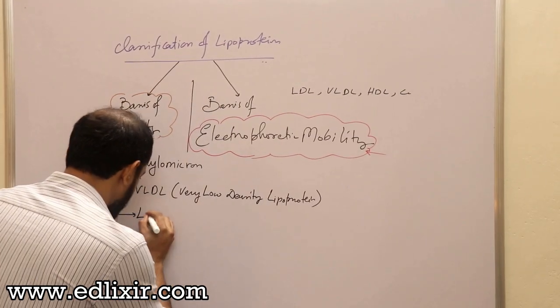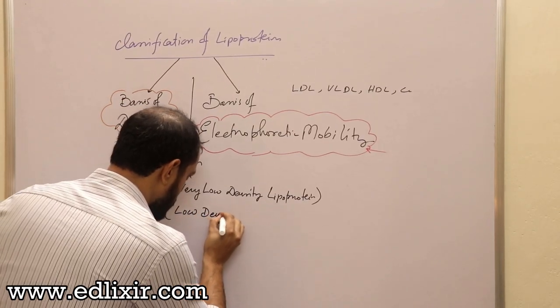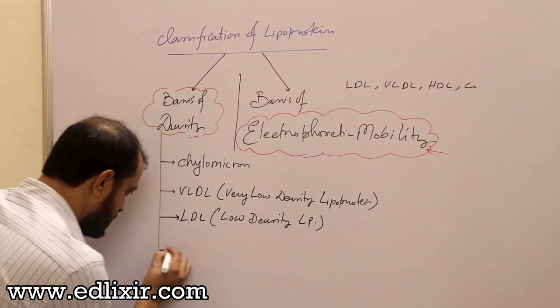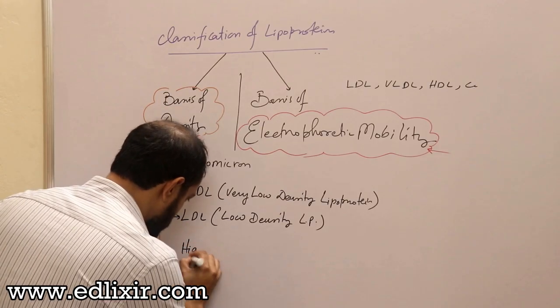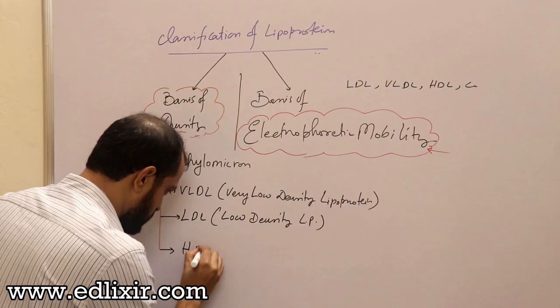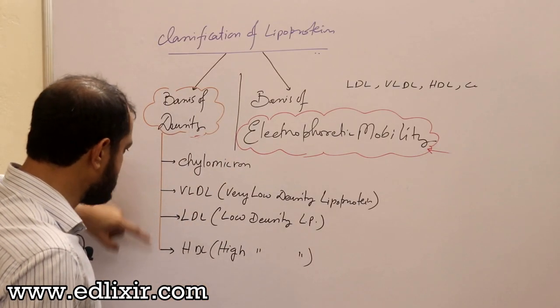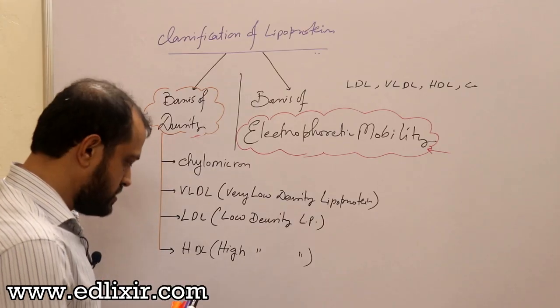Now listen, that is LDL, low density lipoprotein. Clear? And then it is high density lipoprotein. Now listen, then it is high density lipoprotein. Now you need to understand why I have maintained these things: chylomicron, then VLDL, then LDL, then HDL. You need to understand this,